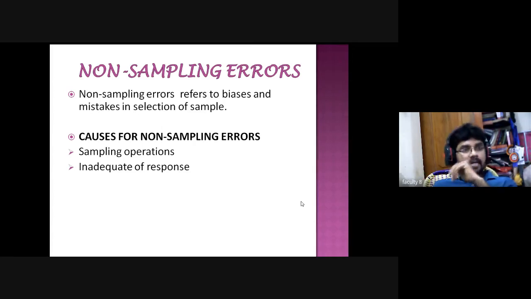Sometimes you ask questions which are not relevant, or which they cannot respond to. They will not give the total answers. In that case we can simply remove that sample also. So that is a non-sampling error.